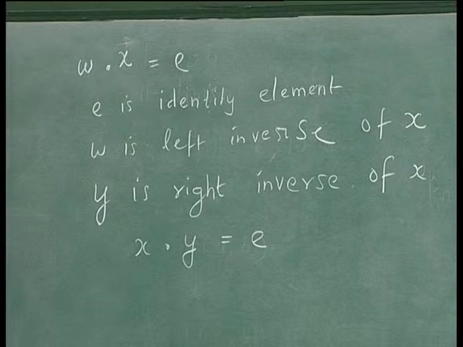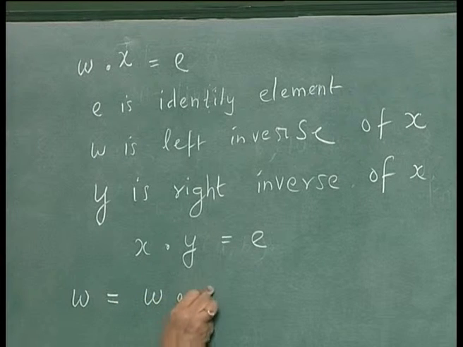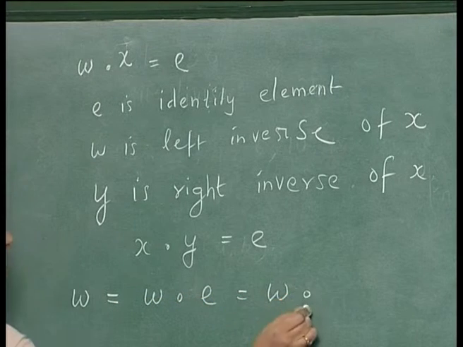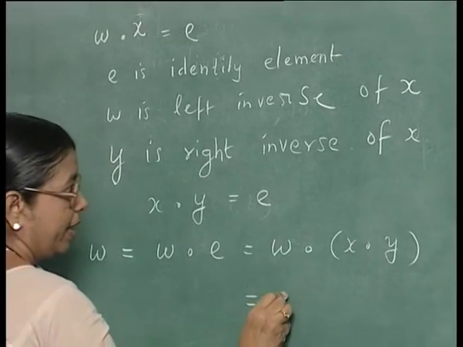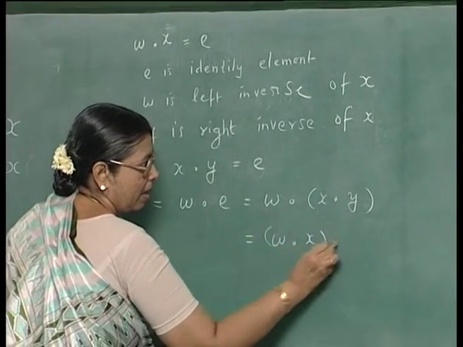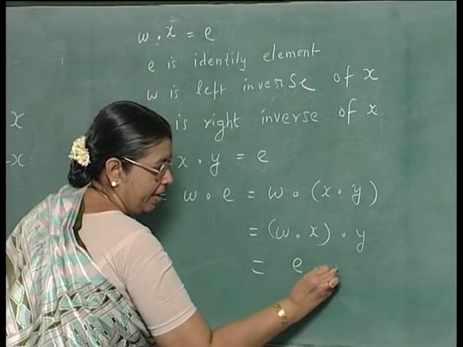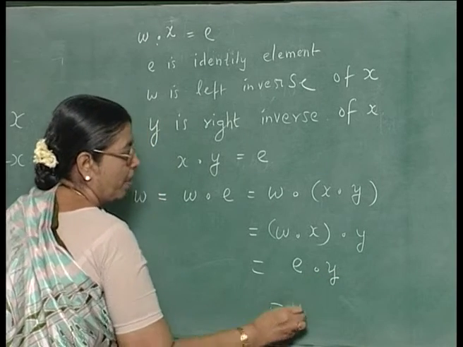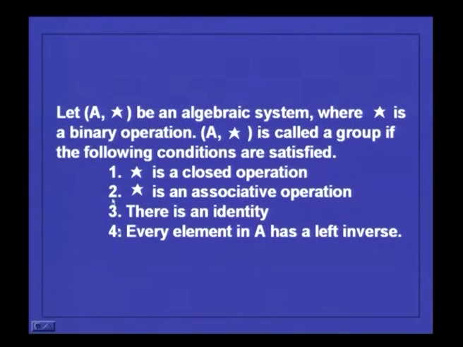So, from this what do you get? W is equal to W dot E equal to W dot X dot Y, and because of associativity you can write it as W dot X dot Y, and from here you can see that this is the identity element. So, E dot Y is equal to Y. So, even though the condition says that every element A has a left inverse, that element will also have a right inverse, and not only that, the inverse will be unique.